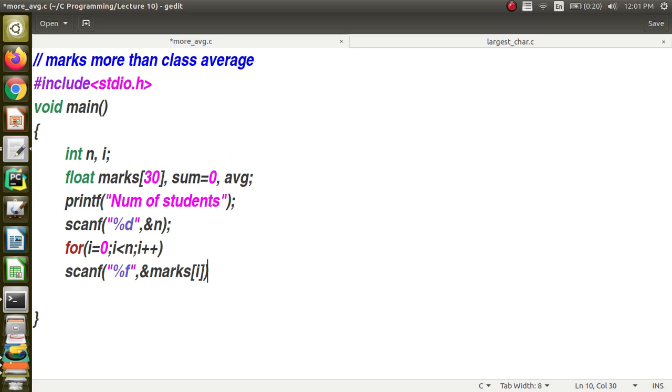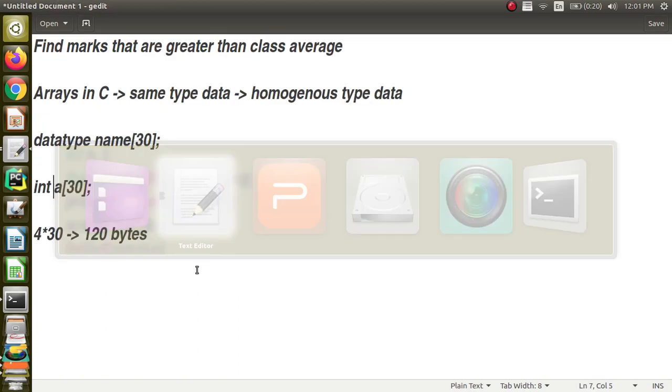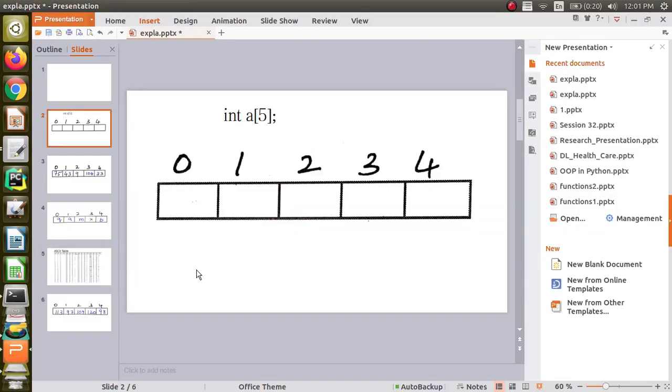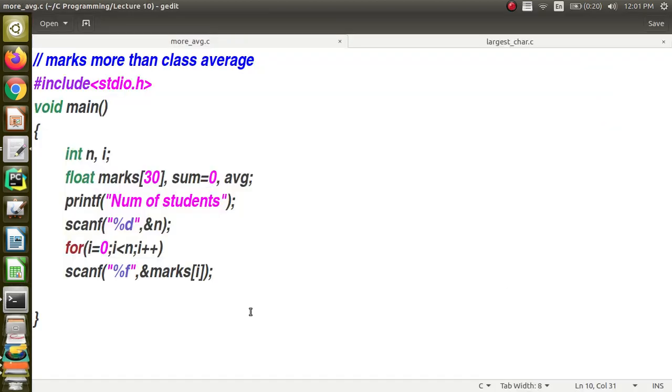Marks is of type floating point value, and it is going to be stored in the array. How will you store it in the array? You have to do it in the same way as we do it for a normal variable, ampersand followed by the name of the array, but you have to mention the index, because understand that it is a block of memory like this. In which block you are going to store, that you should mention. So when you are going to have n values, you will use the n blocks continuously.